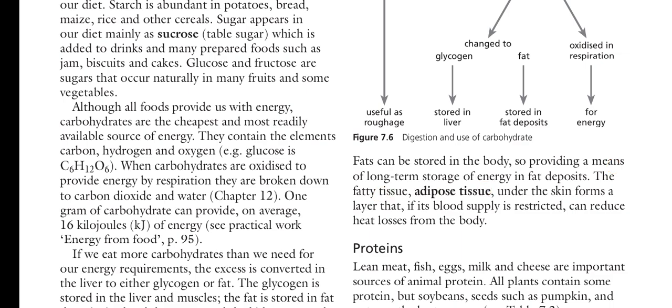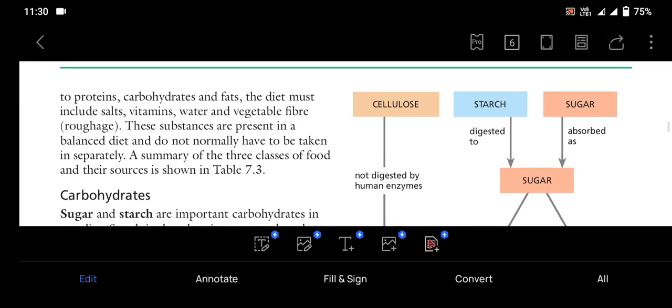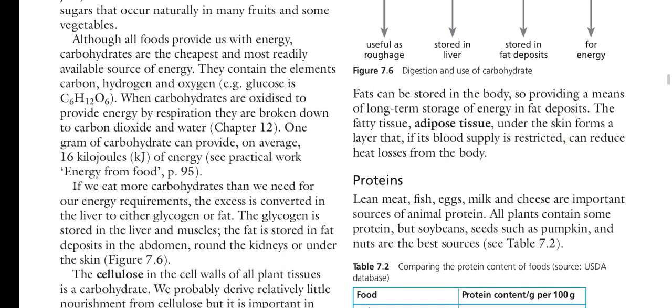The fatty adipose tissue under the skin forms a layer that, if its blood supply is restricted, can reduce heat losses from the body. So it acts as an insulator, and it is very important. It acts in thermoregulation, and if our internal conditions are very hot on a very sunny day, our body does not feel too hot because of the insulating layer of fats.